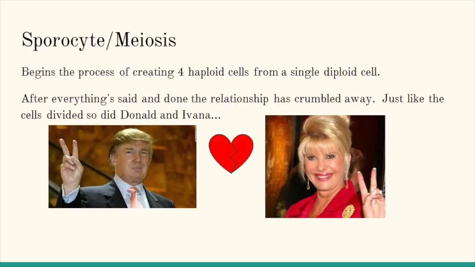So, the sporophyte meiosis stage begins the process of creating 4 haploid cells from a single diploid cell. After everything's said and done, the relationship has crumbled away. Just like the cells divide, so did Donald and Ivana.